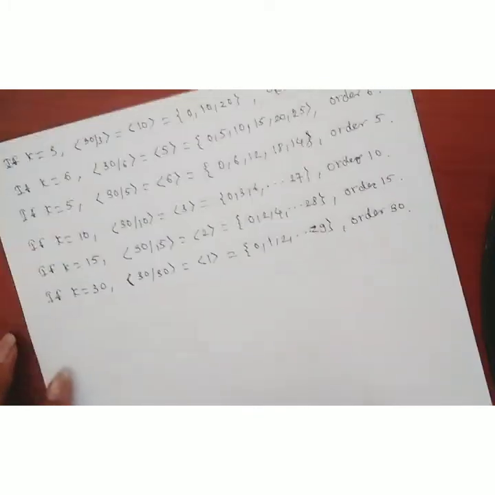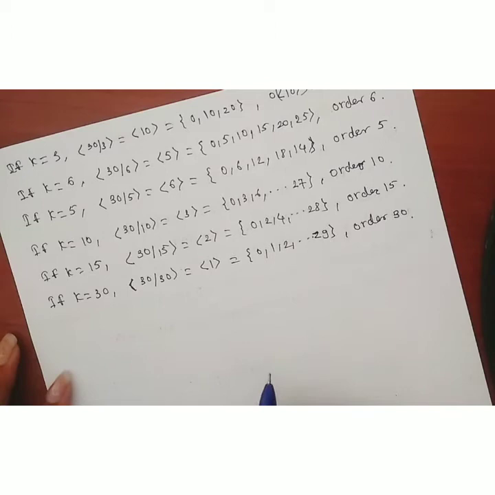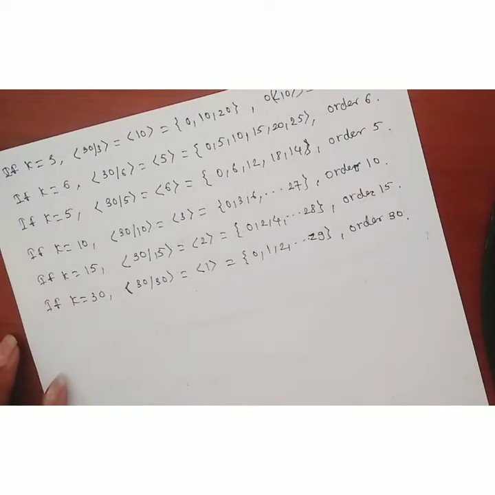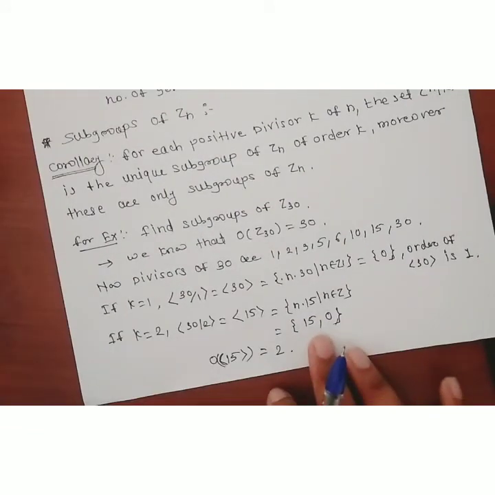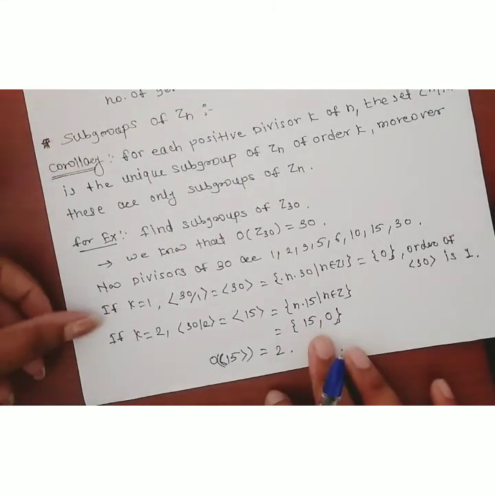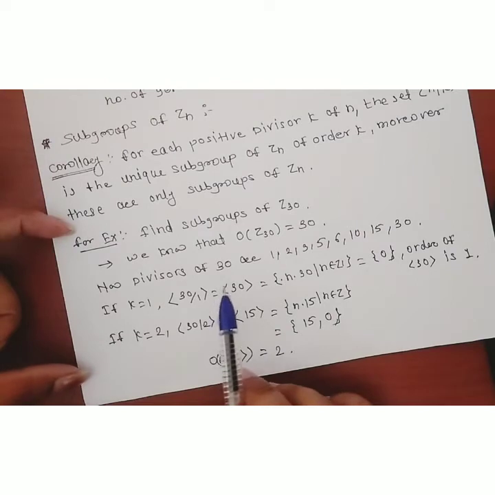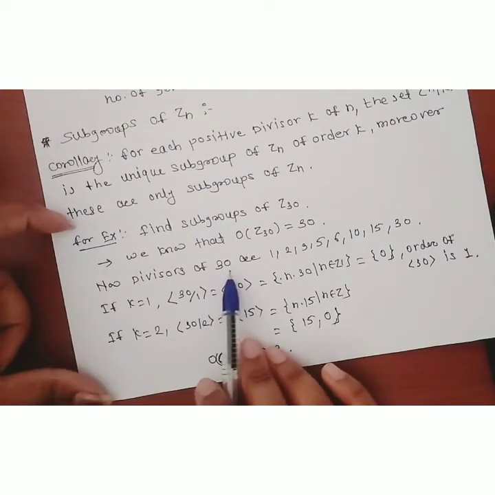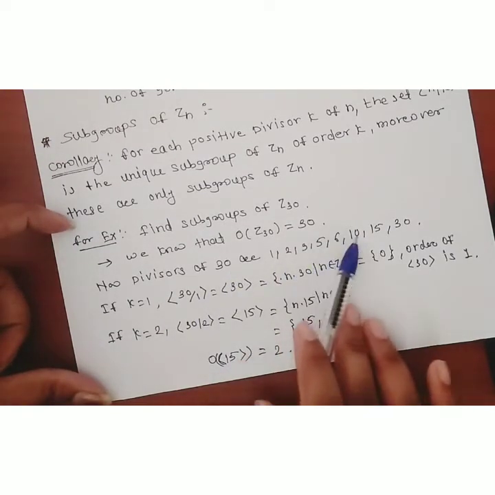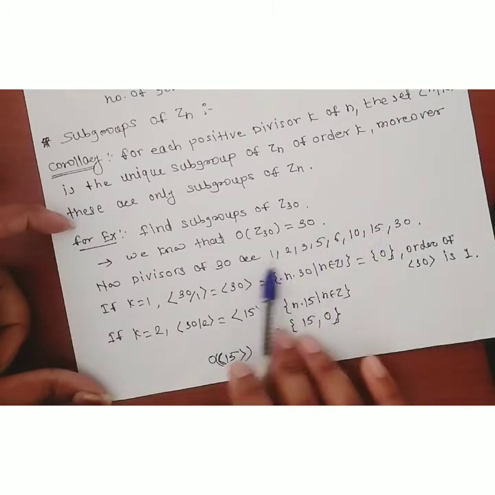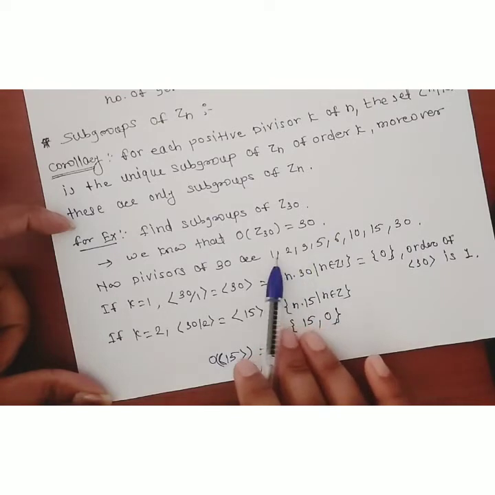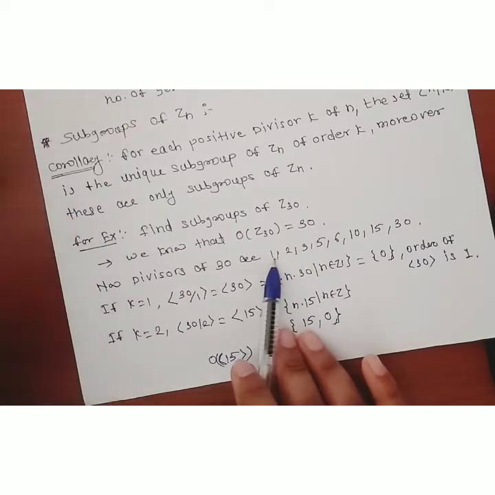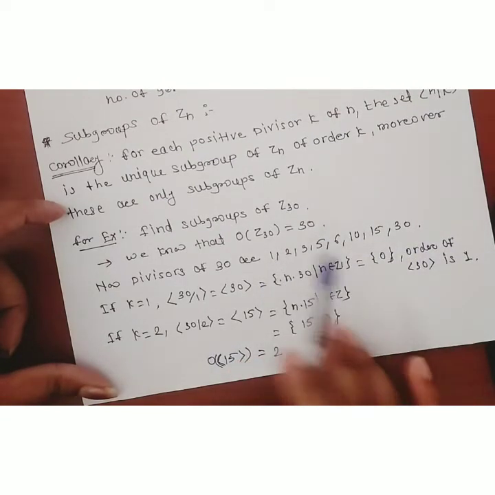Okay, therefore these are nothing but all the subgroups of Z30. Then how many subgroups are there for Z30? The number of subgroups of Z30 is nothing but the number of divisors of 30: 1, 2, 3, 4, 5, 6, 7 and 8. By using these divisors we can find the subgroups, and for each positive divisor there exists a unique subgroup of that order.